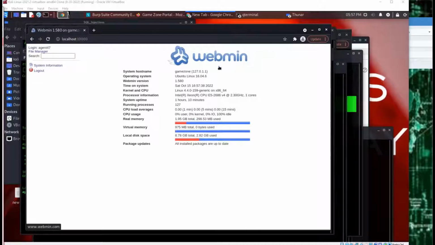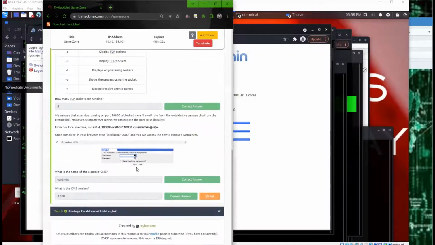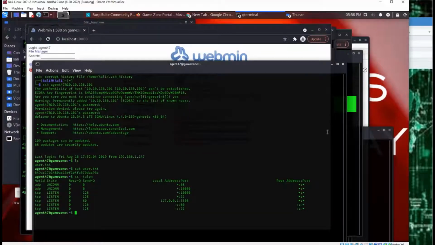Notice that we're using Webmin here, and the version is right here. So you'll need that to answer some of the flags here. Let me just pull that up. Okay, here we go. So how many TCP sockets are running? We see 5.